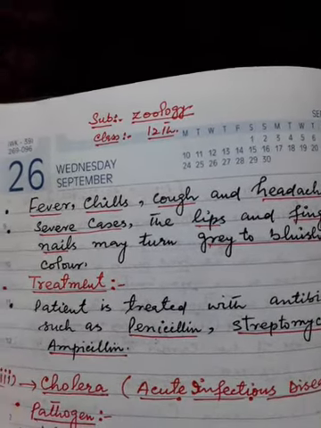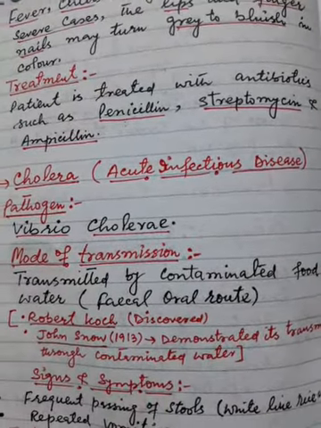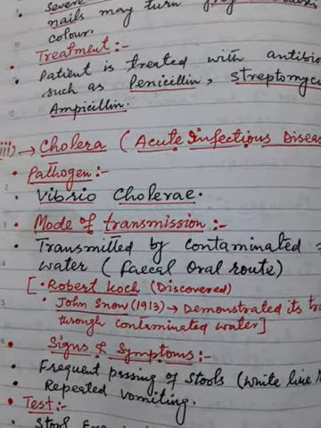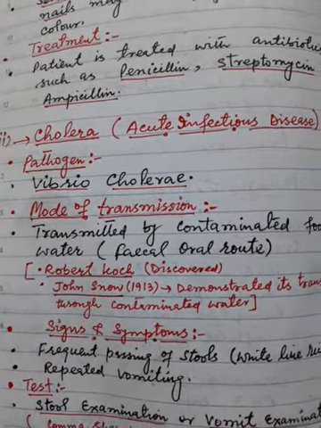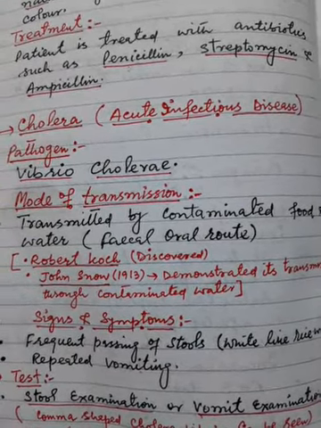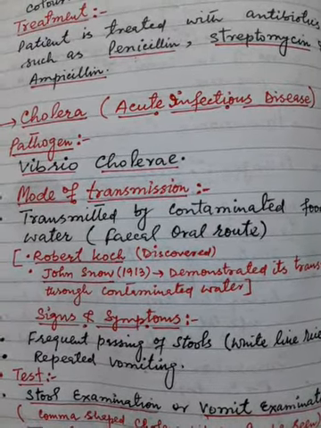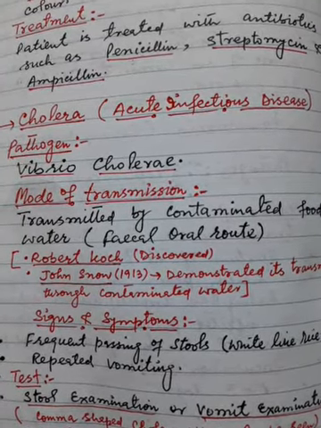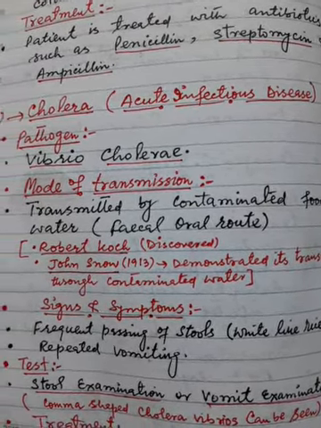We have one more bacterial disease, that is cholera, which is an acute infectious disease. The pathogen for cholera is Vibrio cholerae, and the disease gets transmitted by contaminated food and water, that is by the fecal oral route. Robert Koch discovered this. John Snow in the year 1913 demonstrated its transmission through contaminated water.